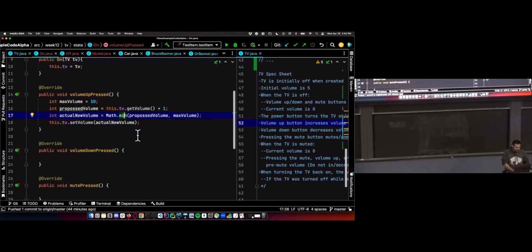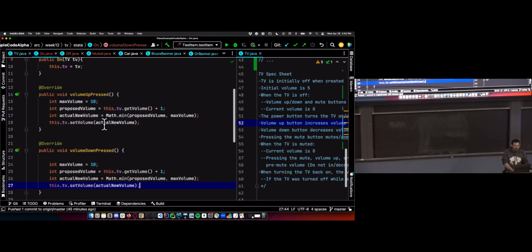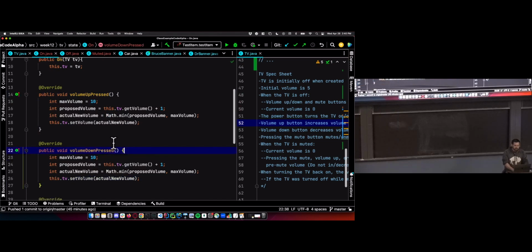All right. I did spell, is it one S in proposed? Yeah. All right. And then same thing for volume down. So we had two issues. We had to store the volume, and then we had to use this math trick to handle the boundaries. So let's do the same thing, but the other way around.